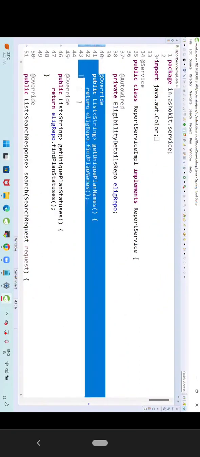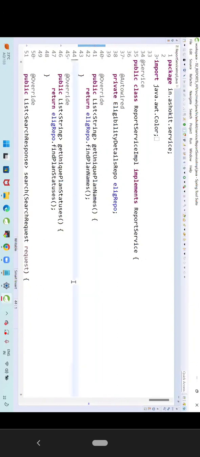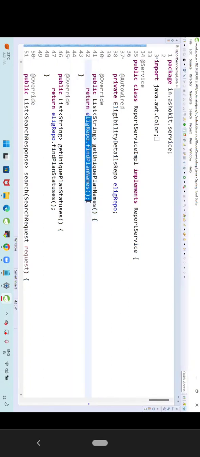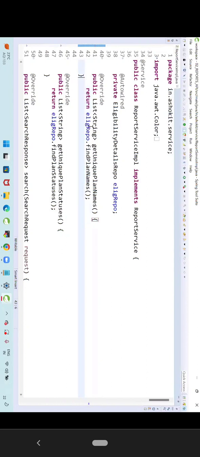Can you understand this method now? Can you understand this line? What is the name of the method? Get unique plan name. Is there any parameter? No. Is there any return type? Yes. So the method is returning. How is it returning? It is calling another class method. So whatever this method is returning, my method is also returning the same.